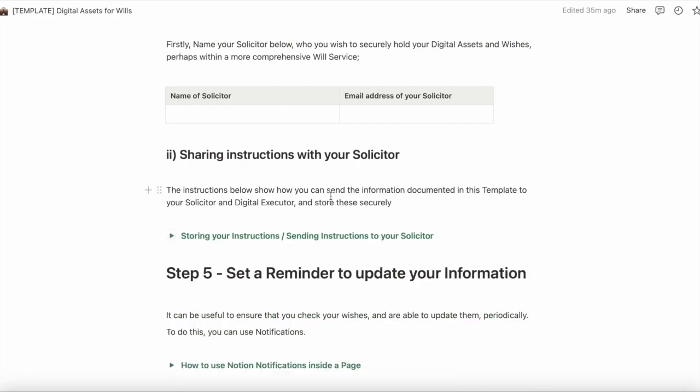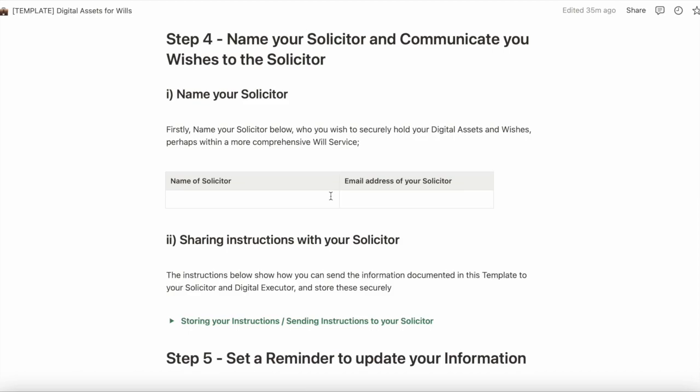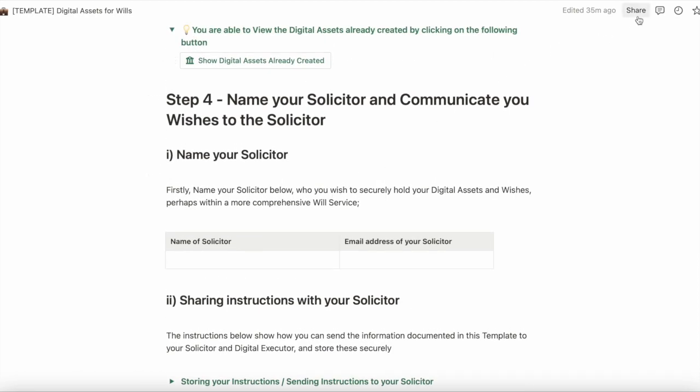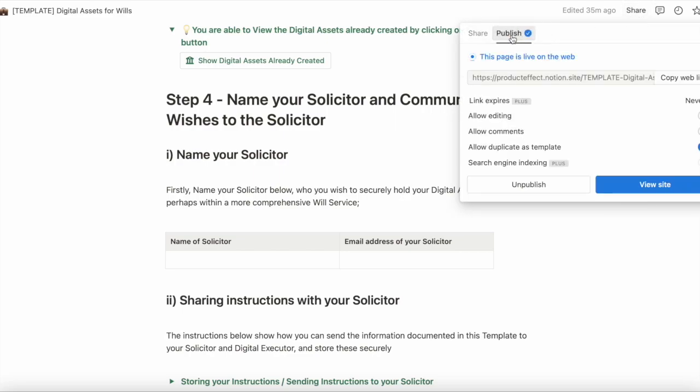But fundamentally, once you install this template in Notion, you're able to take advantage of the Notion share functionality, which is top right hand corner. Click on share. This page is actually already published, but you'll have an option here when it's not published to publish it. And then you'll be able to copy the web link.